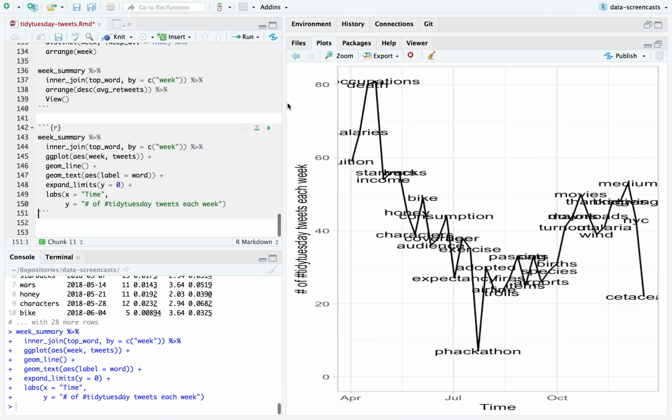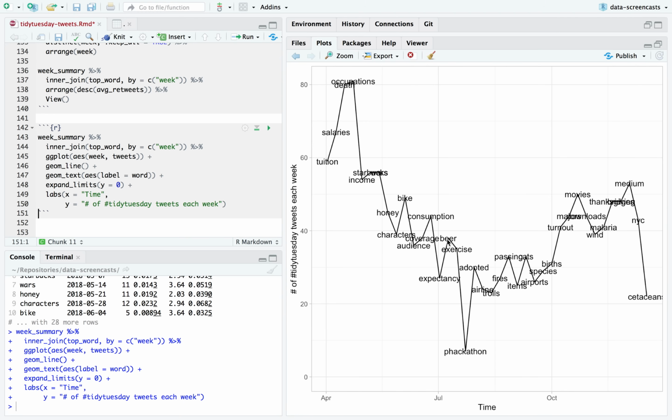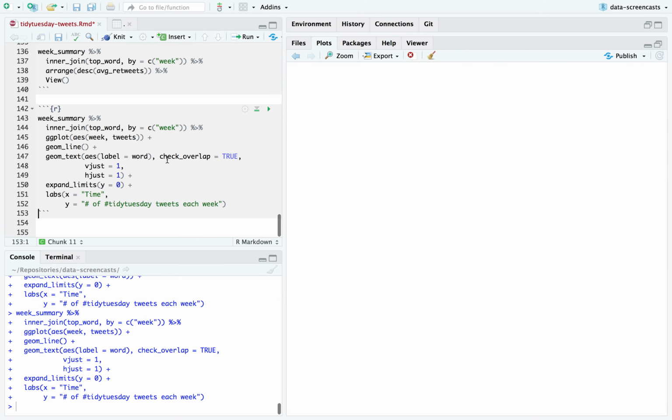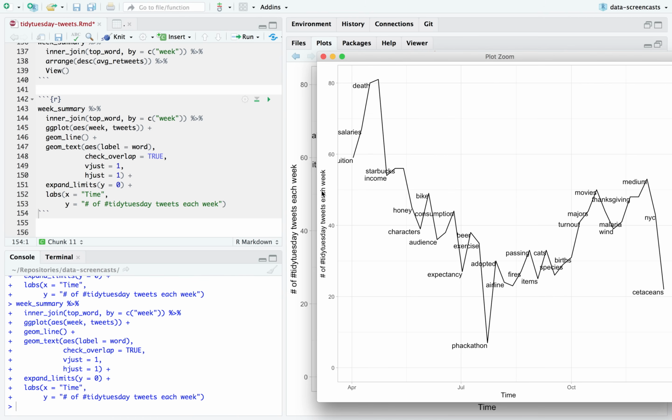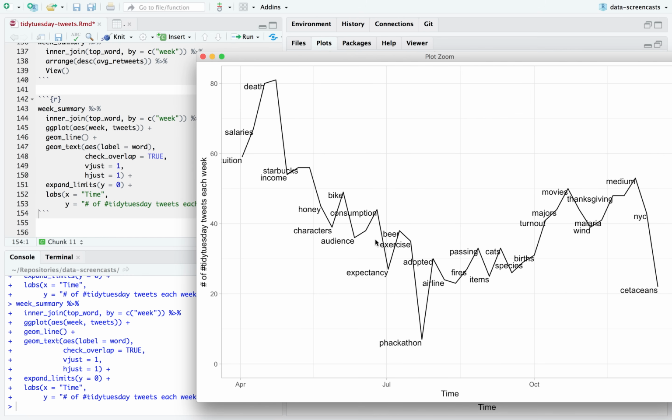Here it is. What I get now is I don't just say, oh, it peaked here on these two. I'd say it peaked on ones about death and occupation. I probably want to, in this geom text, say repel equals, oh. Well, I can start by saying check overlap equals true, vjust 1 and hjust 1. I remember that repel is done a little bit differently. The vjust nudges a bit to the lower left.